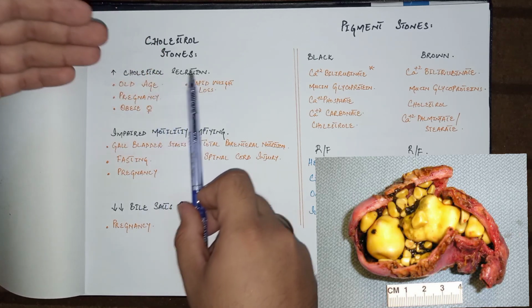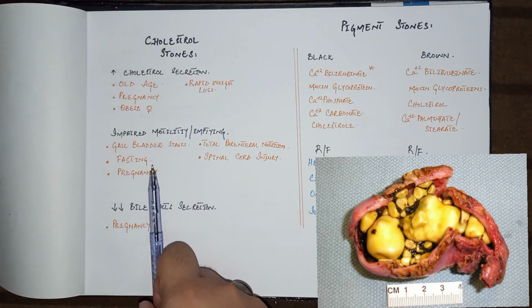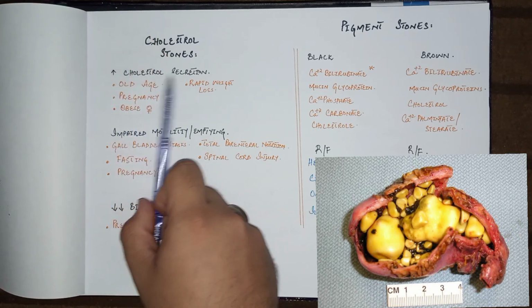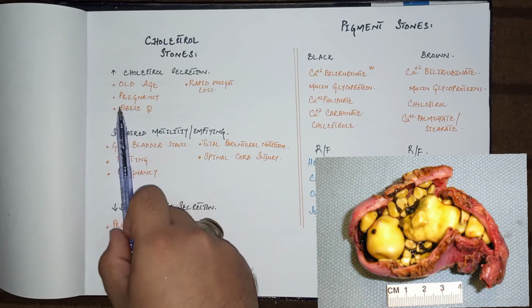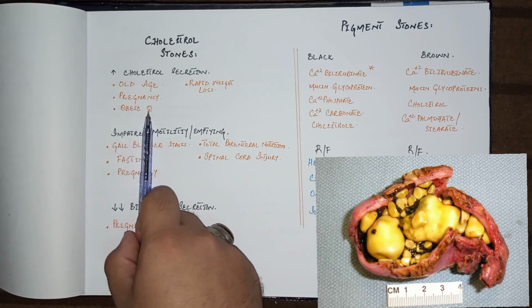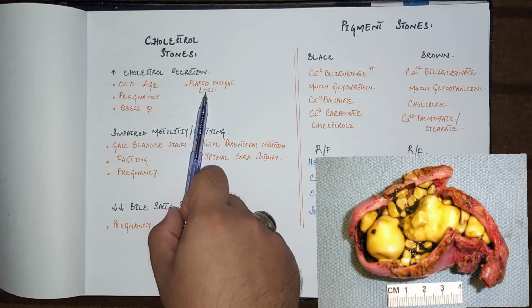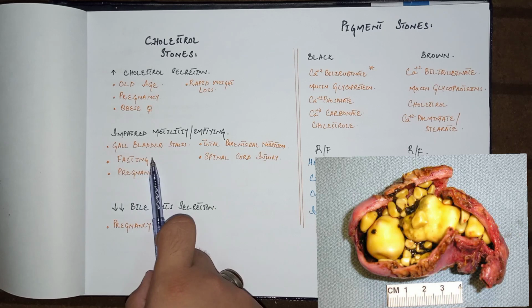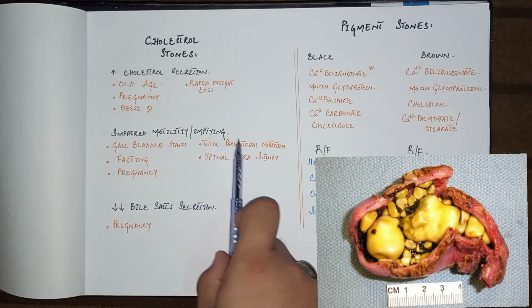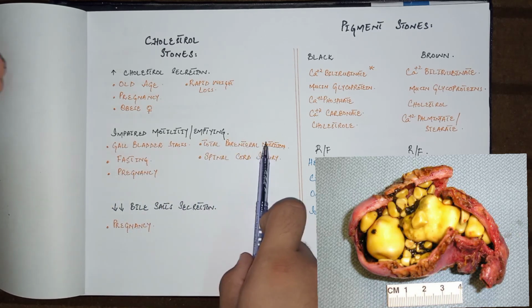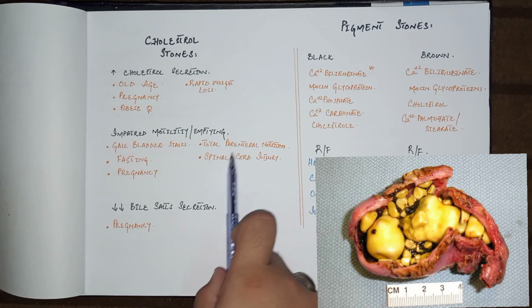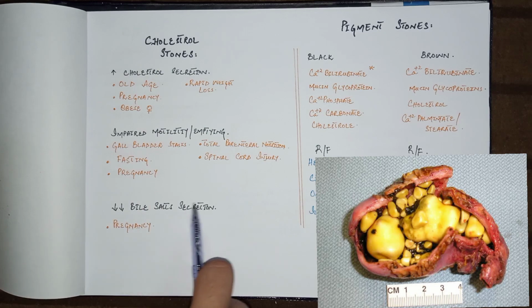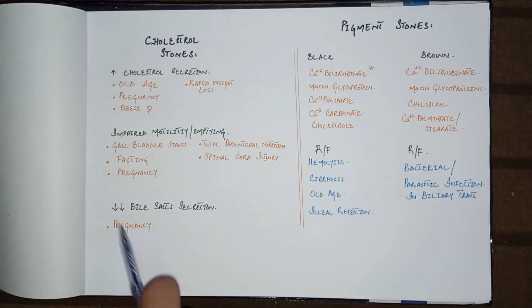Now come to the causes of these three pathophysiologies of cholesterol stones. Increased cholesterol secretion may be due to older age, pregnancy, obese females, and rapid weight loss. Impaired motility or gallbladder stasis occurs in the fasting state, pregnancy, total parenteral nutrition, that is through the IV route, and spinal cord injury also leads to a hypomotile gallbladder. Reduced bile salt secretion occurs in pregnancy.